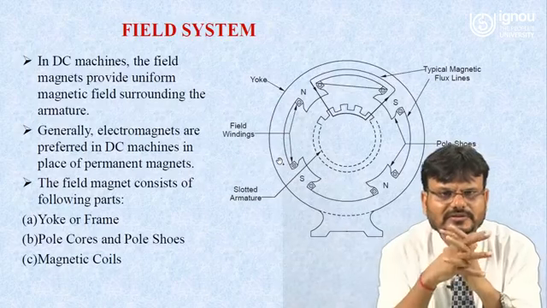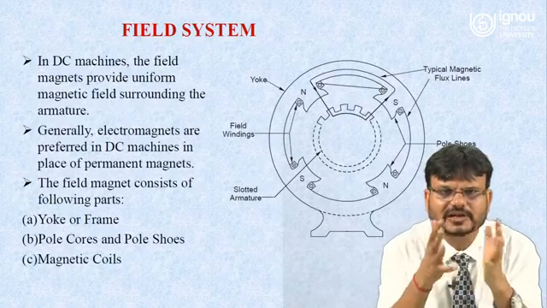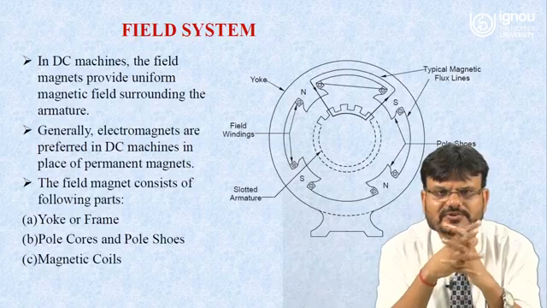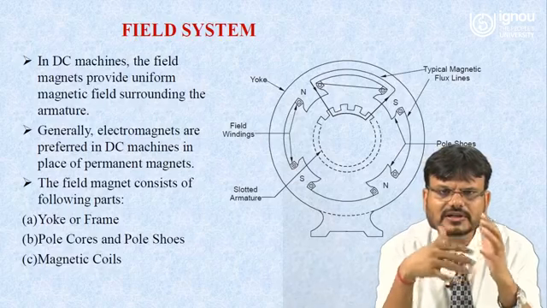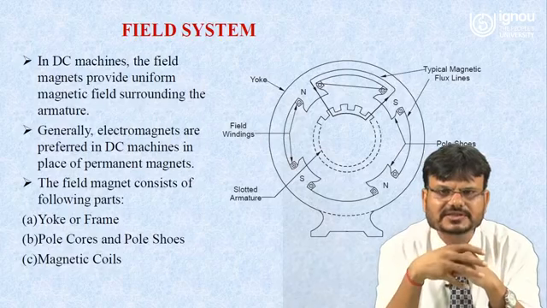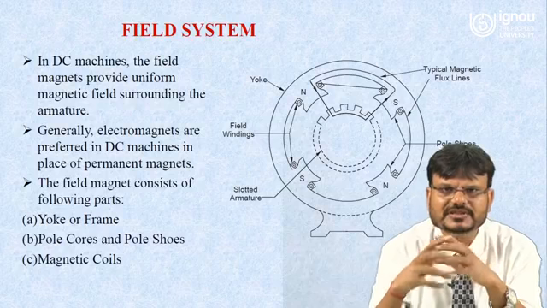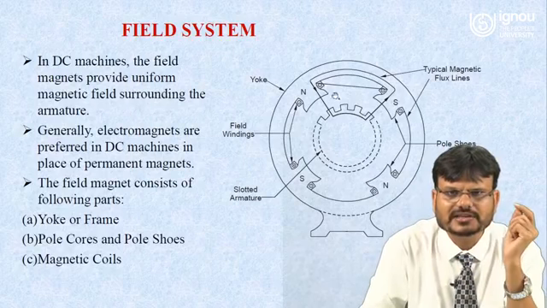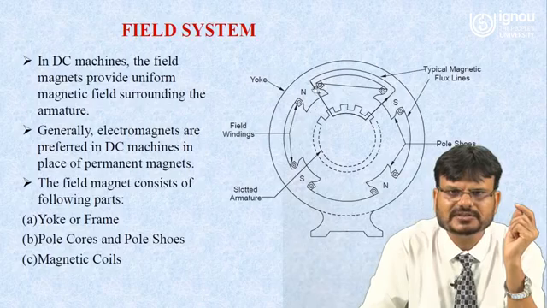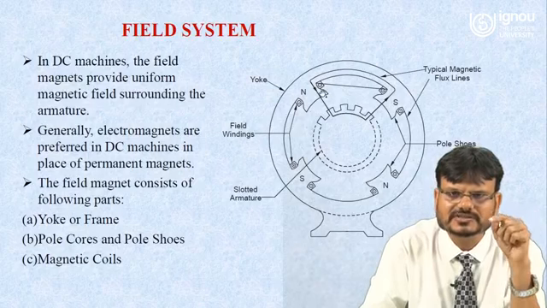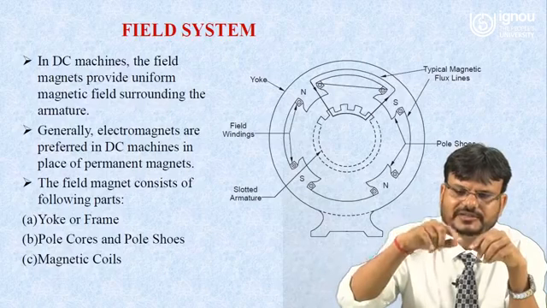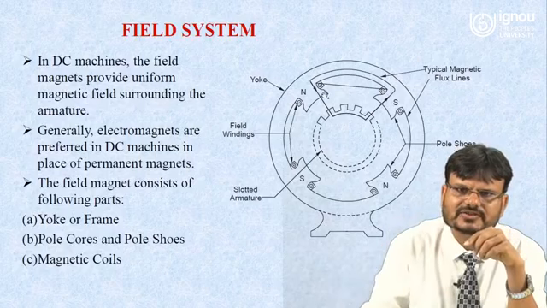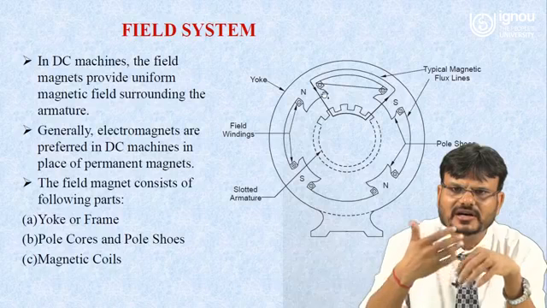Now one by one we will discuss the different parts of the DC machine. First one is the field system: how is the magnetic flux induced in a DC machine? Here you can see this one is a yoke, as I already told you, and this is a pole. Over the pole there is a field winding. This dot shows the direction of the current going inside, and this cross shows that current is coming outside.